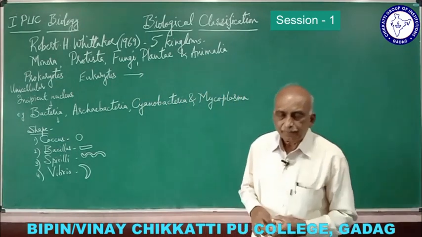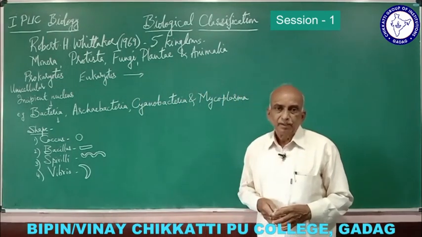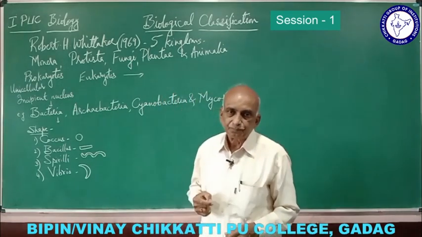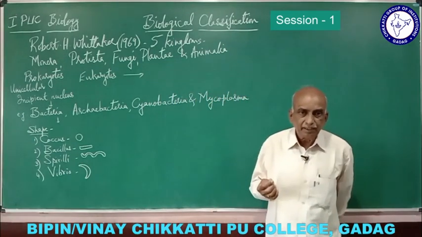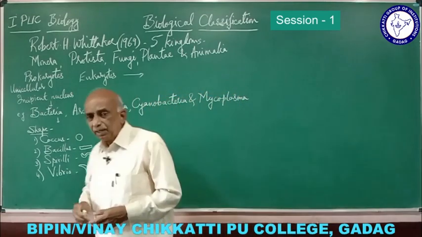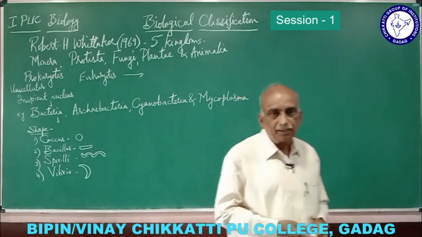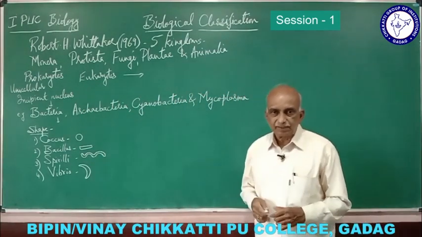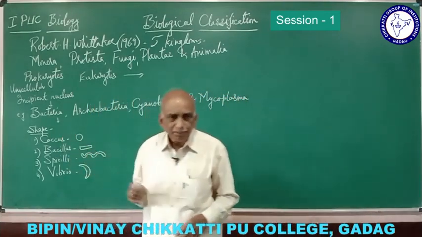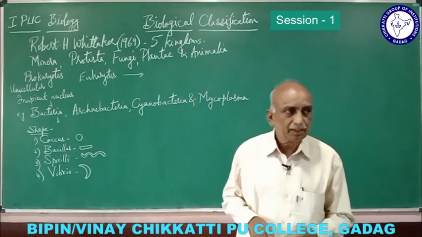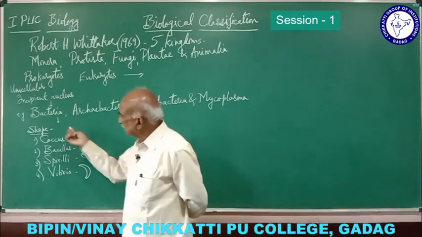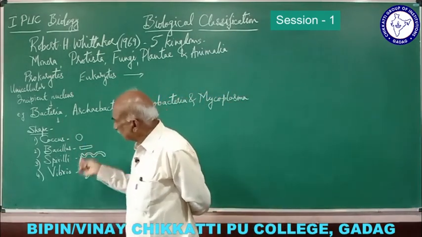So bacteria are found in soil, water, and air, and sometimes also in extreme climatic conditions, like cold ice in the polar regions and even in higher temperatures. So bacteria are found in all types of climatic conditions. This is about bacteria classification.